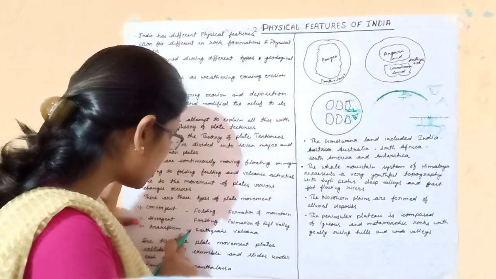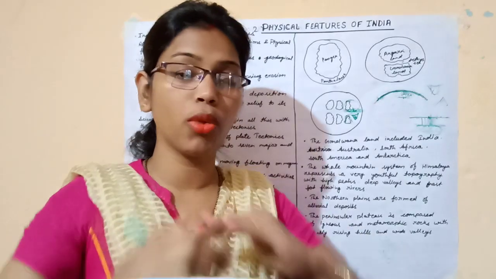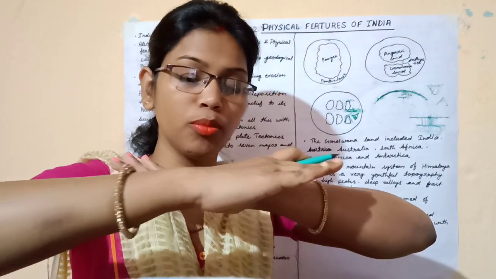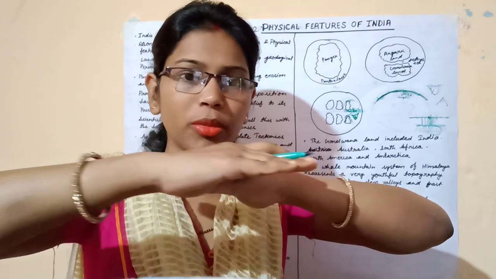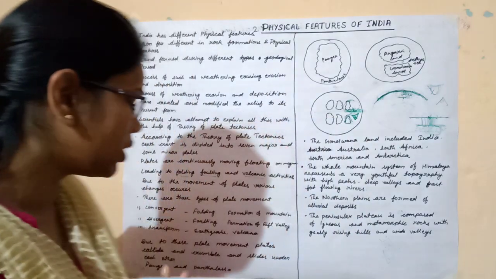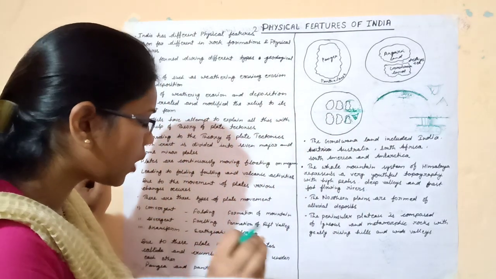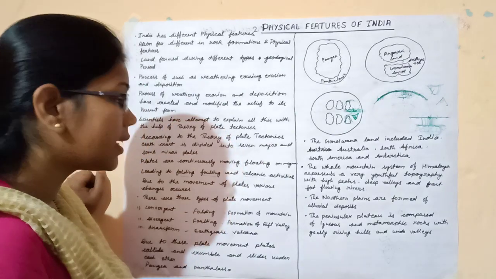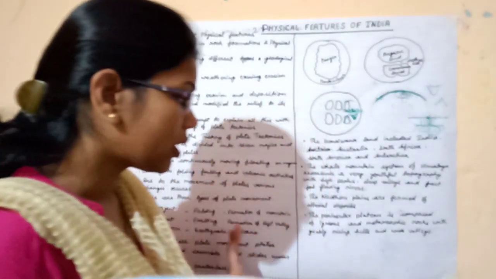Then come to the transform boundary. When plates move horizontally past each other, that is known as a transform boundary. Due to the transform boundary, earthquakes and volcanic activity take place. That is about plate tectonic theory.